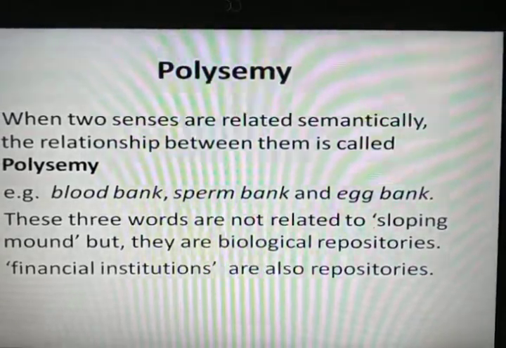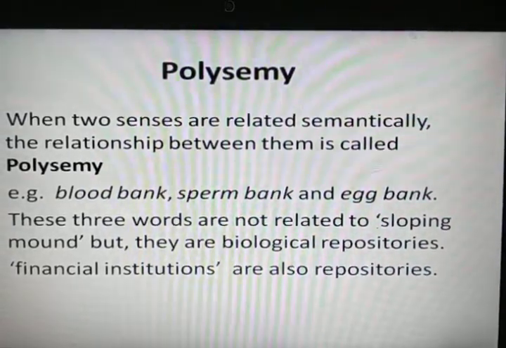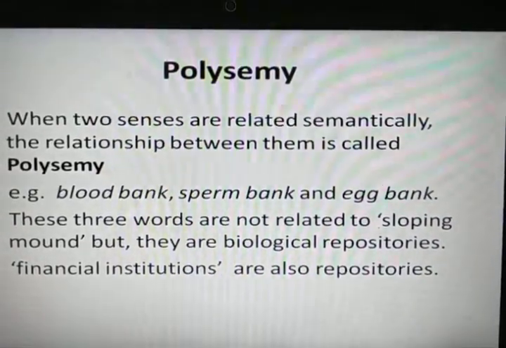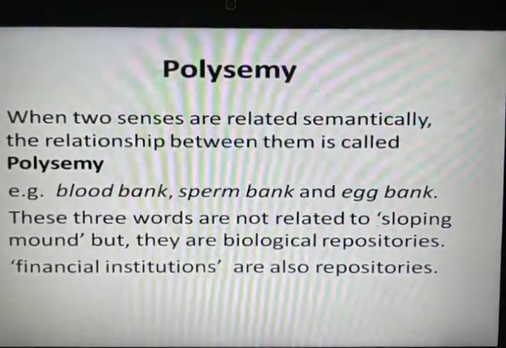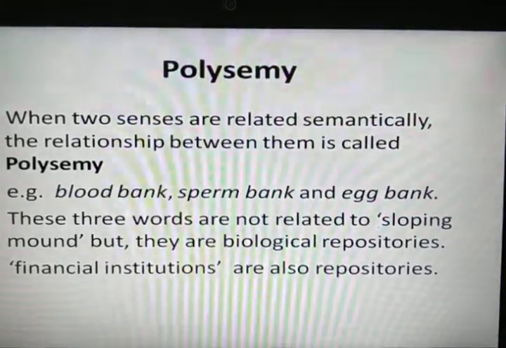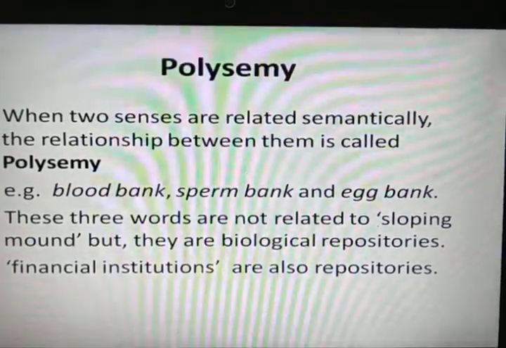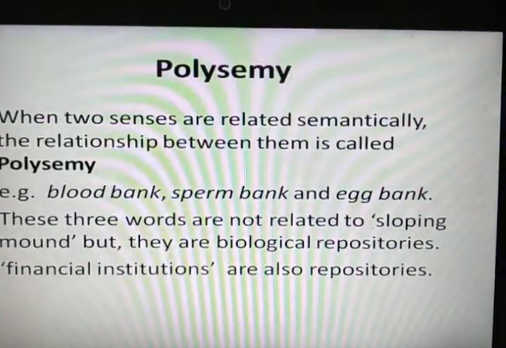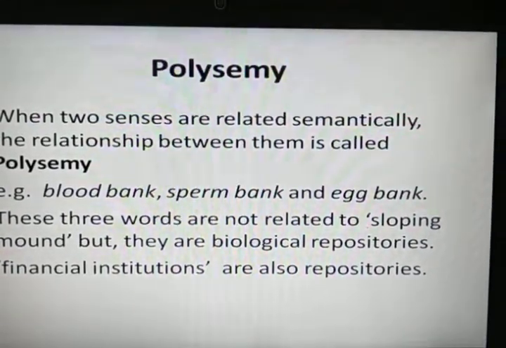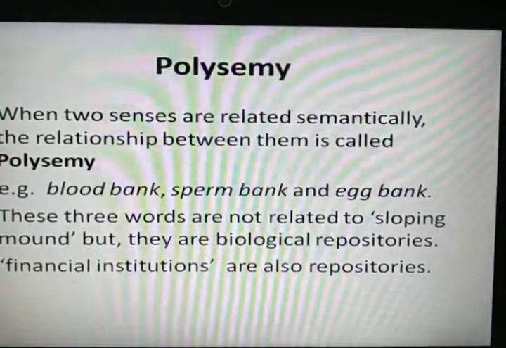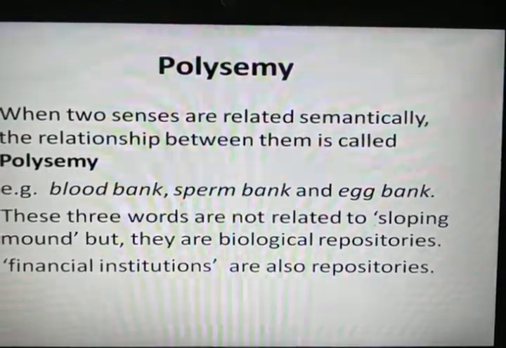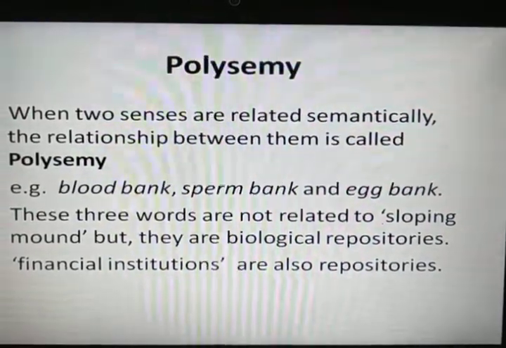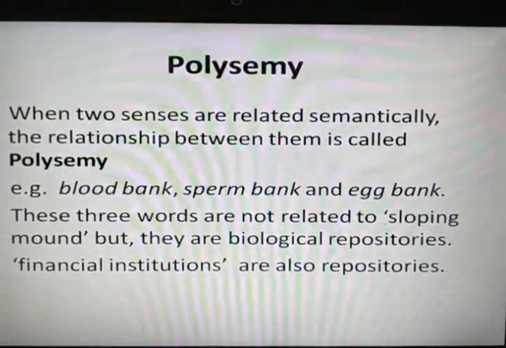If you consider the bank in the context of a financial institution, again it is a repository of money. So if you consider the word bank, blood bank, sperm bank, egg bank in the context of biological repositories, and the word bank in the context of a financial institution, again it is a repository. So they have some semantic relationship between them. Such a relationship is called polysemy.